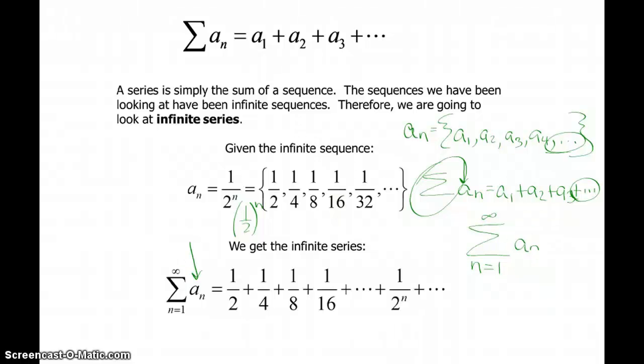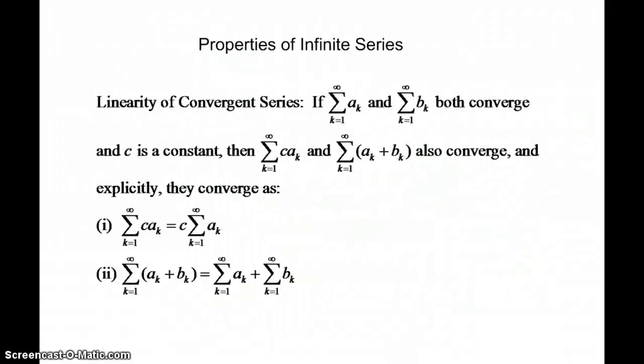And never more than in this context is it important that you remember the plus dot dot dot. That has to be there. Our series that we are working with are infinite series. It turns out that the nth term for the sequence and the nth term for the series are the same, because series are sums of sequences. So that's what they have to do with one another.